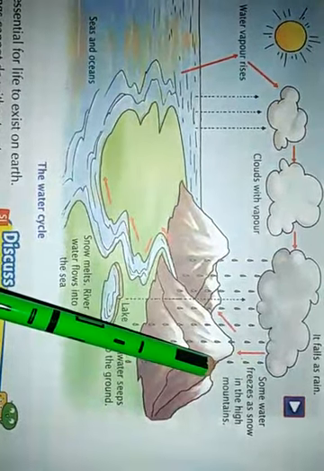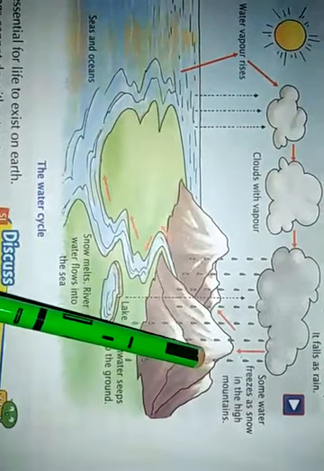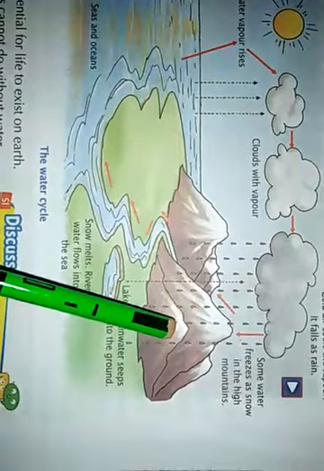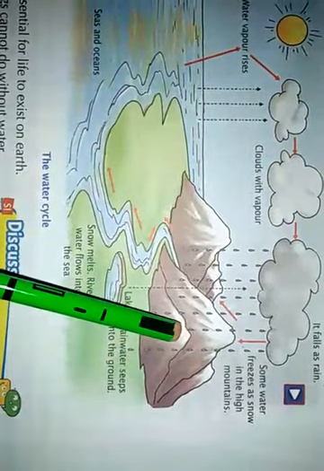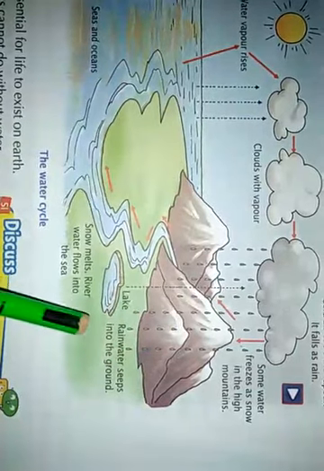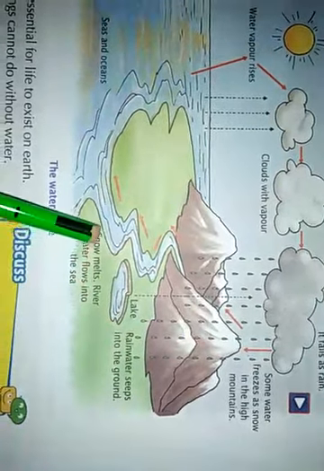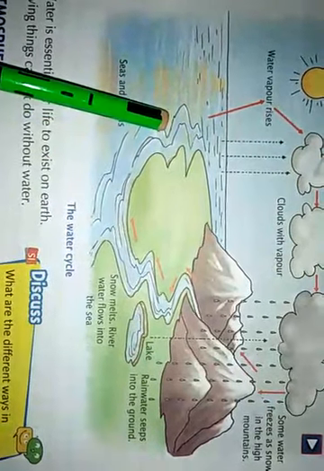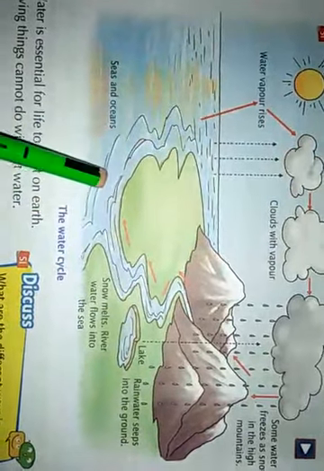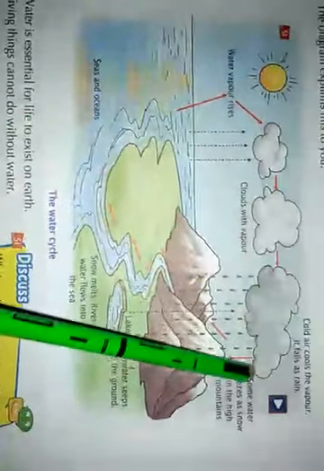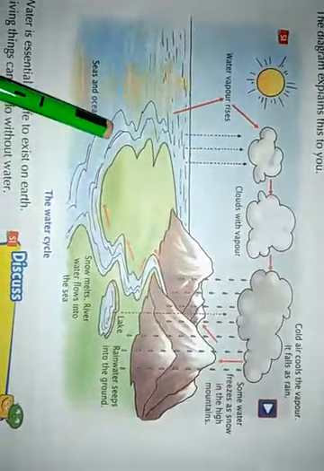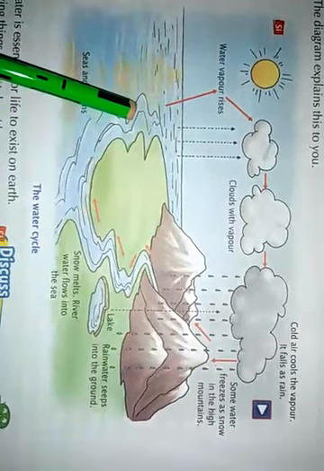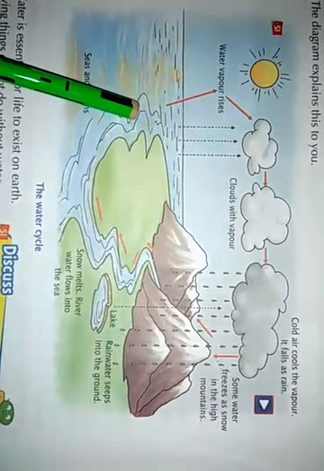Some water that gets frozen on the highland melts down when the sun rises again, and it flows again into the seas or rivers. So this whole process is called water cycle. Now, did you understand how the water cycle takes place on earth?